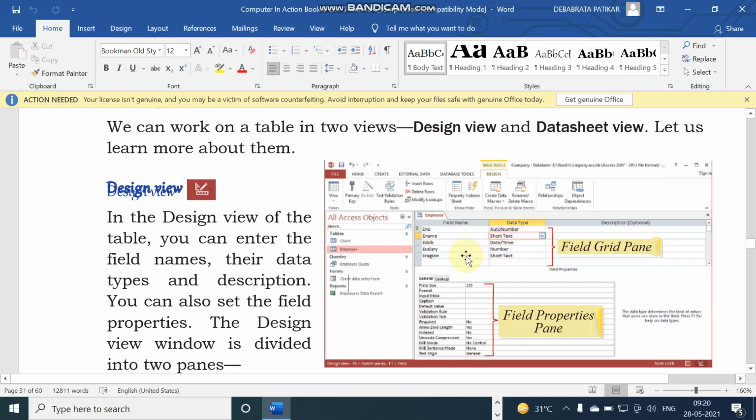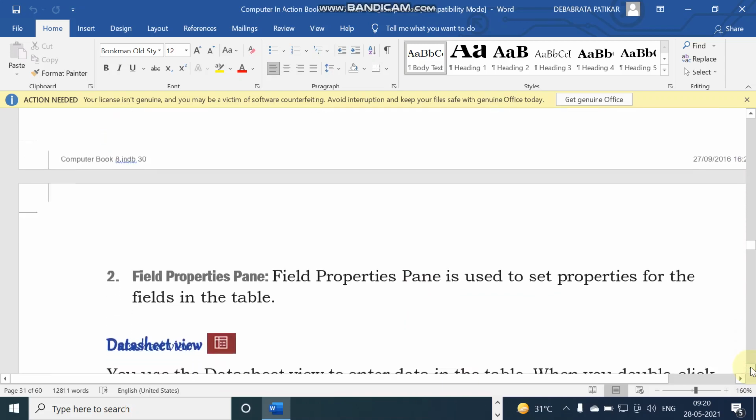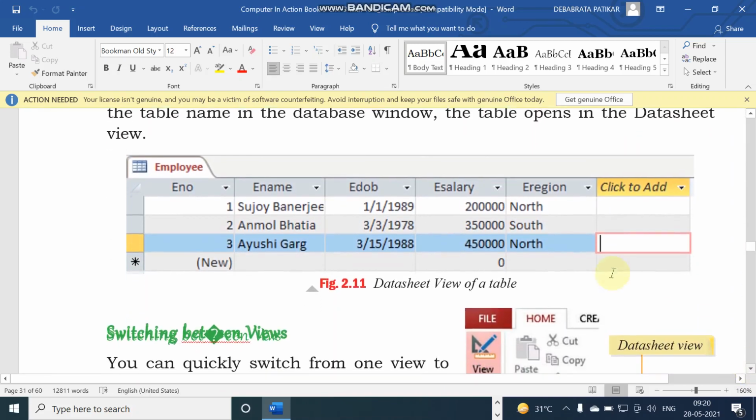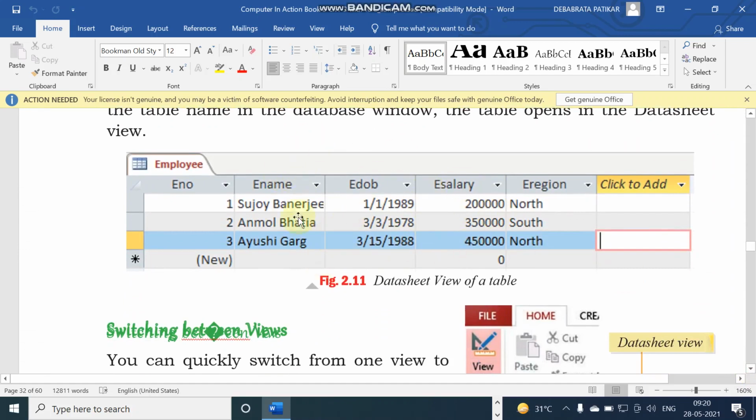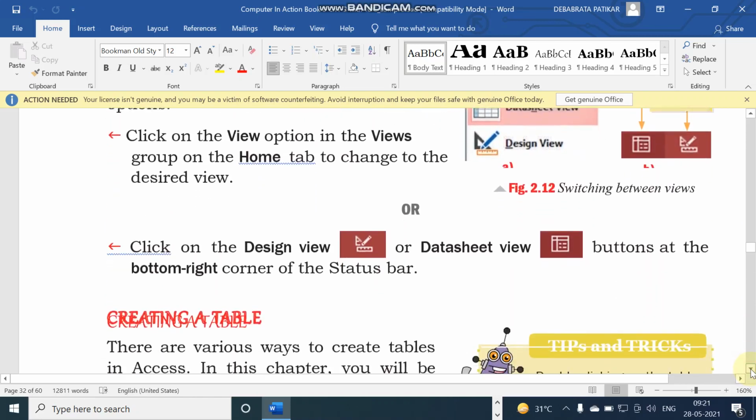Setting table fields and data types for the fields is called setting the table structure. And in datasheet view, we input the data into the table.